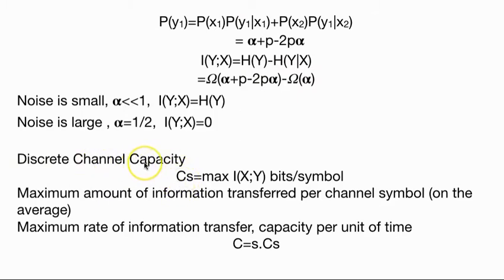Discrete channel capacity, what is the actual channel capacity? It is the maximum mutual information that can be transmitted. The maximum amount of information transferred per channel symbol. The maximum rate of information per unit of time. C is S into C of S. The fundamental